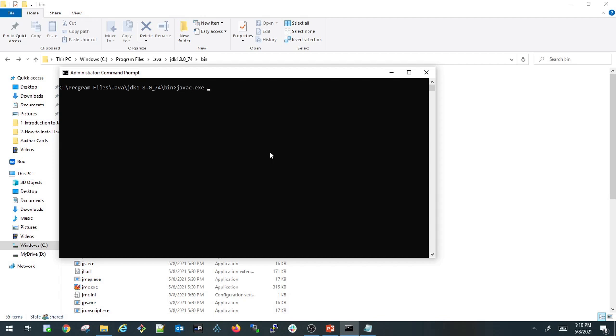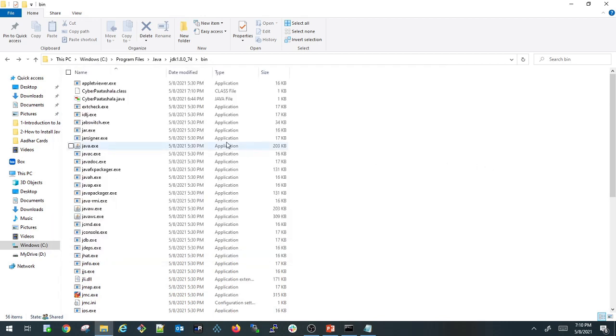Javac cyberpathshala.java. So this is my Java file name. I'm just compiling here. So it got compiled successfully. Now let us go to the folder and see if there is any difference. After we compile, we can see a new .class file. Earlier we didn't have this. Now a new .class file got generated.